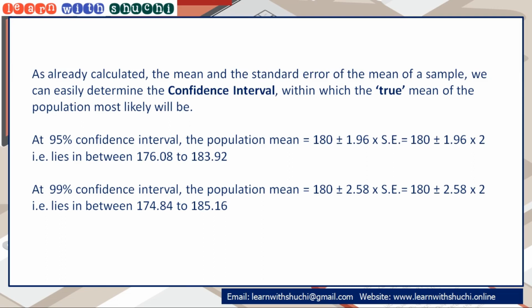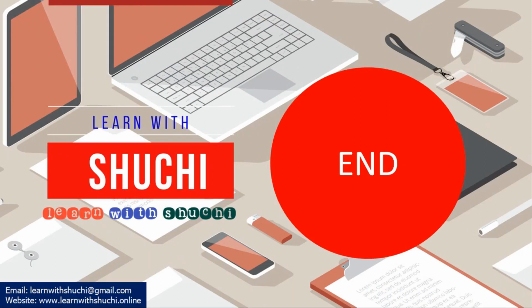At 99% confidence level, the population mean lies in between 174.84 to 184.16. Here I am ending this session.